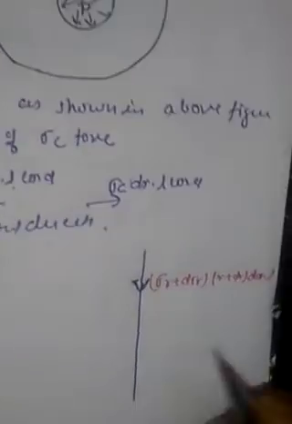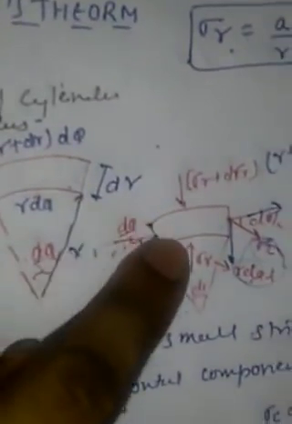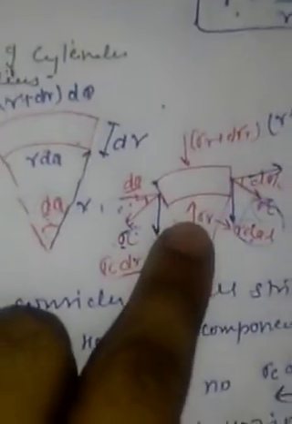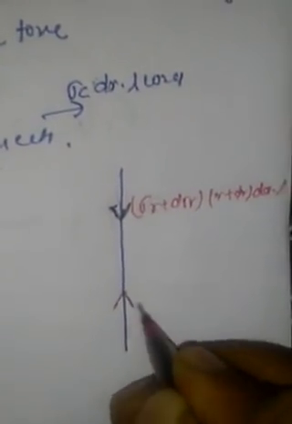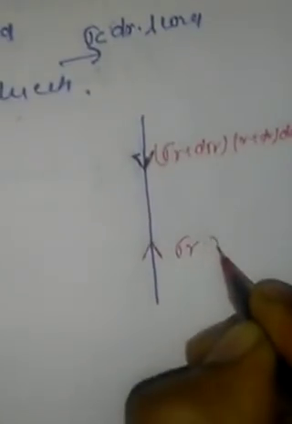This force is acting downward, and sigma r, multiplied by r d theta into L, is acting upward.